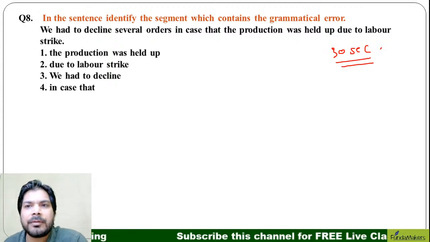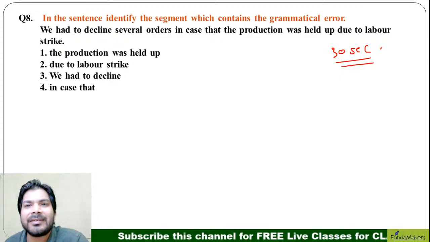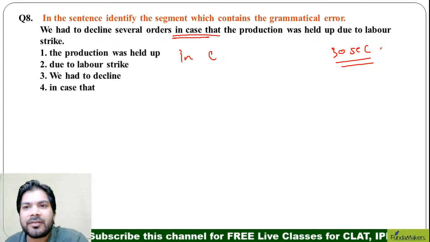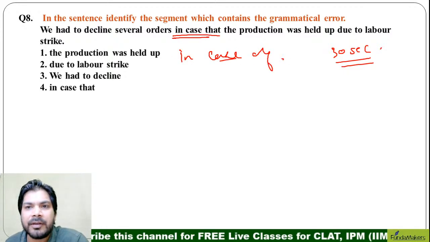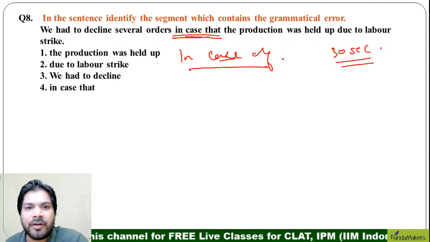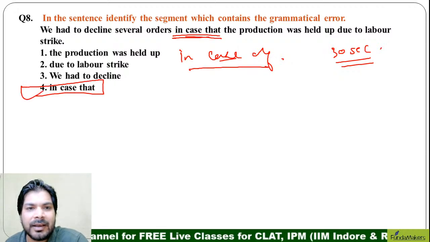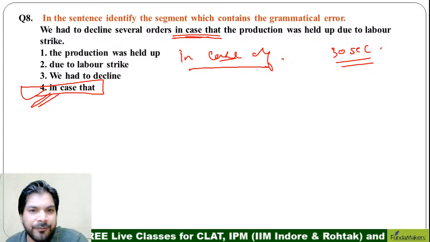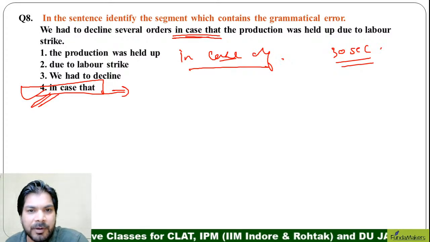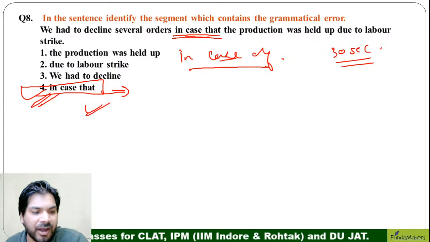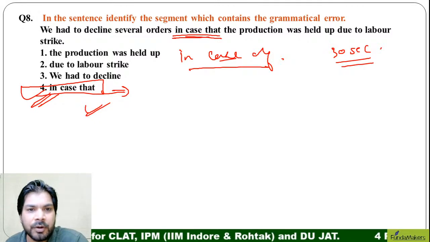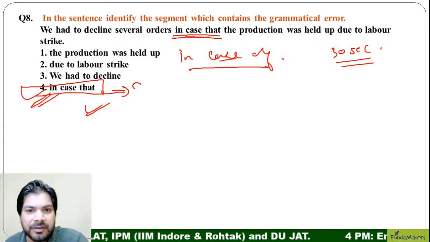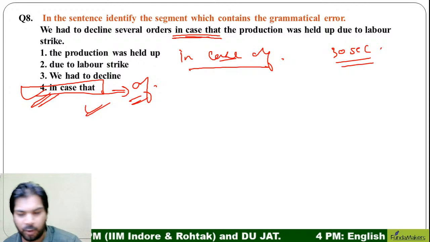We had to decline several orders in case that, this is wrong, right? This should not be in case that, it should be in case of. So what is the mistake, ladies and gentlemen? In case of. The option should be 4th. This is the part of the statement which contains the mistake. Shreya Mishra, it is not 3rd, it is 4th. There's nothing called in case that, it is always in case of. I hope it is clear.